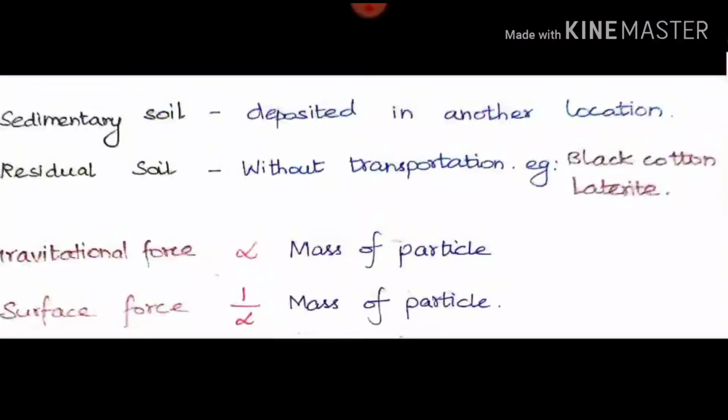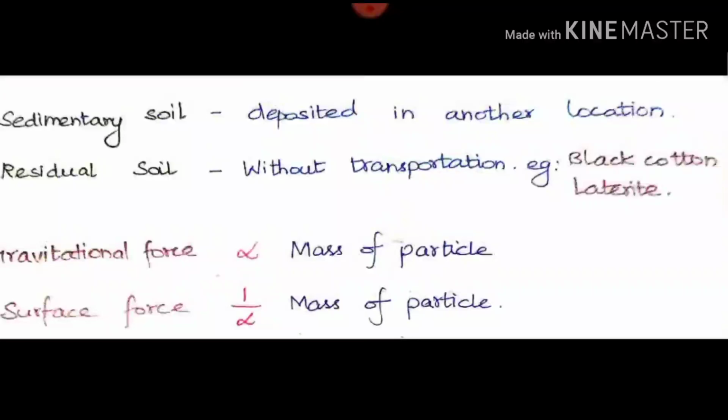And the third factor is deposition. If it is deposited in the same place, we call it residual soil. If it is transported and deposited, we call it sedimentary soil. That is the difference. Sedimentary soil is deposited in another location. The residual soil is deposited in the same location where it is produced, so it is without transportation. For example, black cotton and laterite soil.